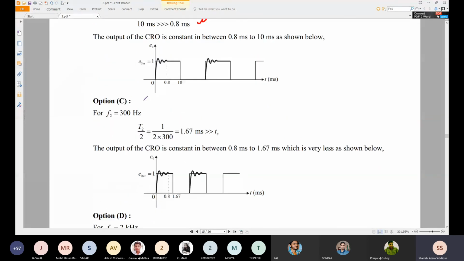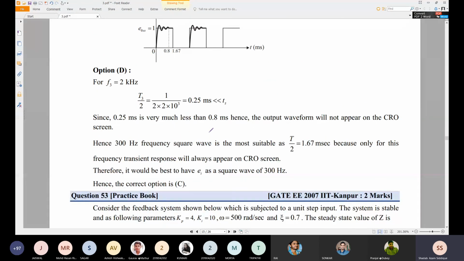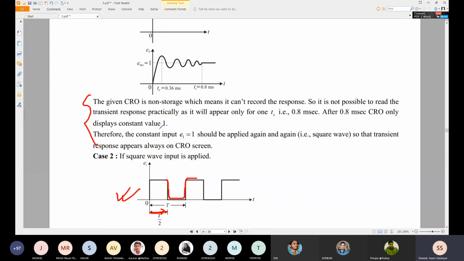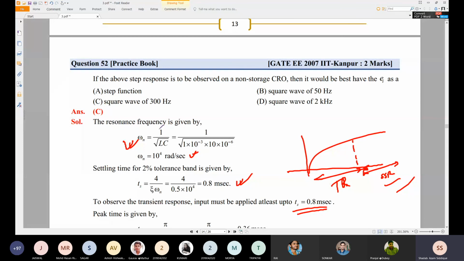Now we can see option C, F2 is equal to 300 hertz, and for 300 we are getting T by 2 equal to 1.67 millisecond, and that is greater than or equal to TS. TS is also 0.8 millisecond, so this value is also greater. Okay, so the output will be constant on the CRO. Now here we are getting 0.5 millisecond. This option is not correct, so this we cannot apply. Here it is asked to find which one we cannot apply.